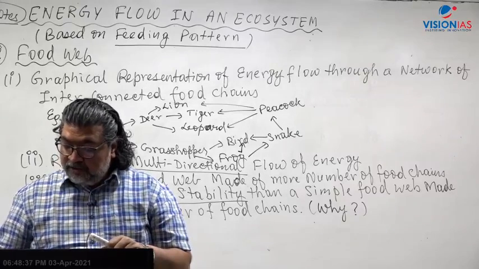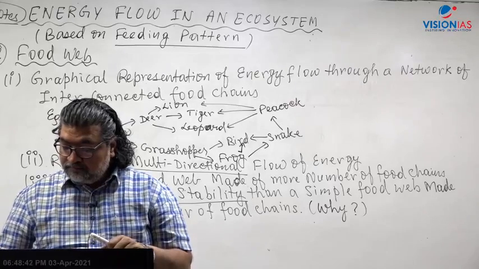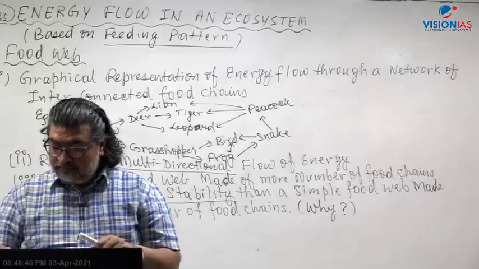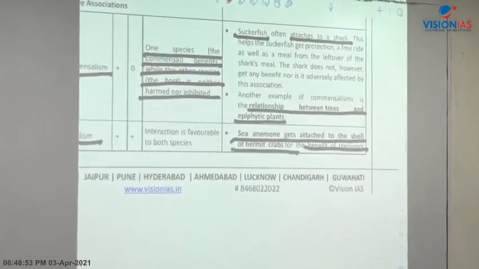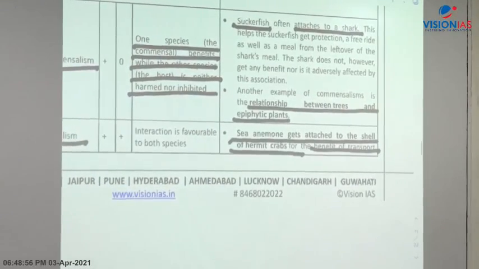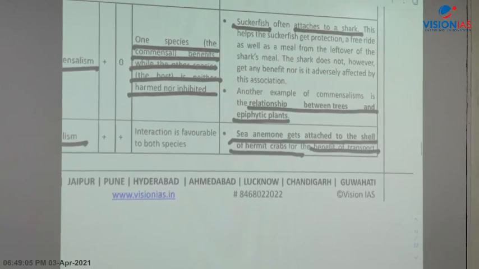Let me see how many of you can get the answer here. These are the questions in the handout which I gave yesterday. Just go through that. You'll find there are questions from the previous year exam. Now the first question here.